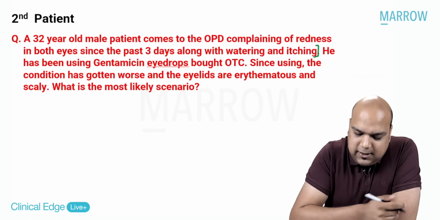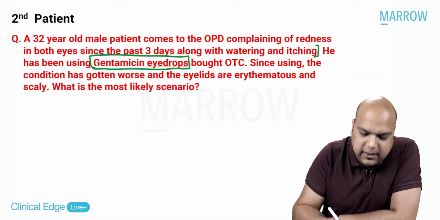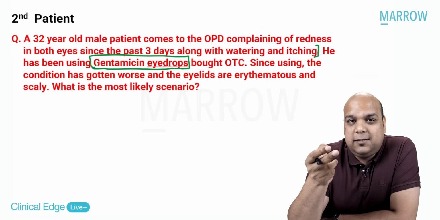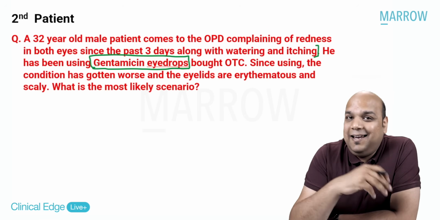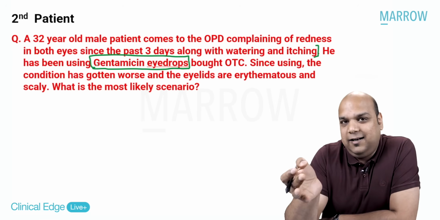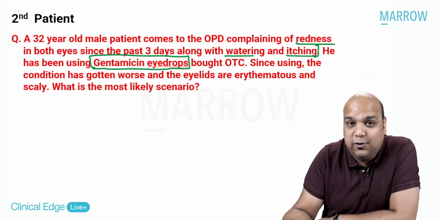He has been using gentamicin eye drops. So that is the first mistake, yes or no? The patient is telling you the history that I have been using gentamicin eye drops, and you are thinking to yourself, oh, this is a mistake. It is a case of allergy, watering, itching, redness. Yes, the patient should not have used gentamicin or antibiotics.